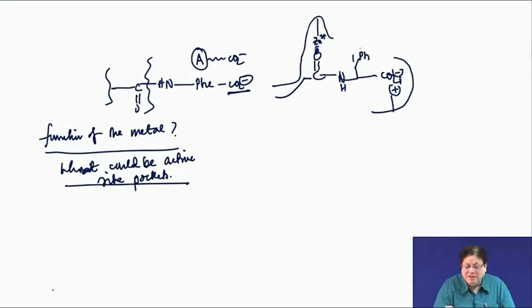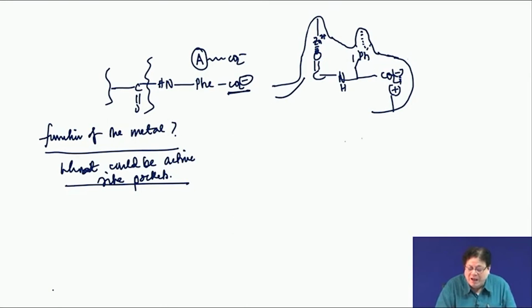And for this phenyl there must be some hydrophobic pocket here that stabilizes the phenyl. So, without going into any details, I can say that this is the situation for carboxypeptidase. Okay. So, for ACE, what will happen? Now, remember that ACE hydrolyzes the dipeptide, that means the penultimate peptide bond.